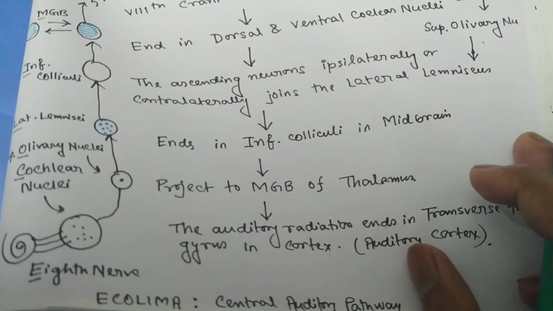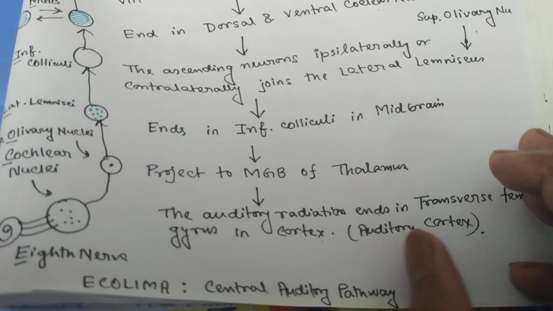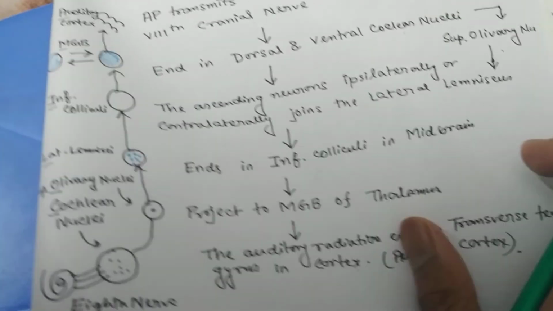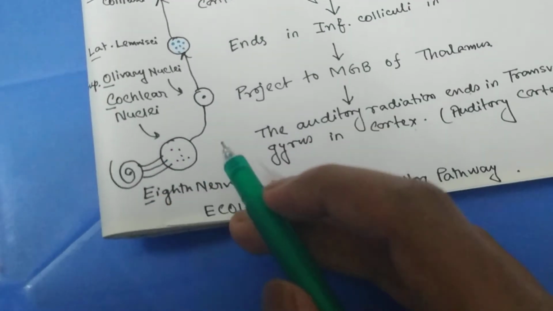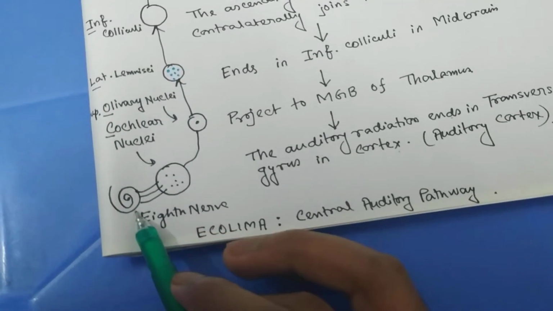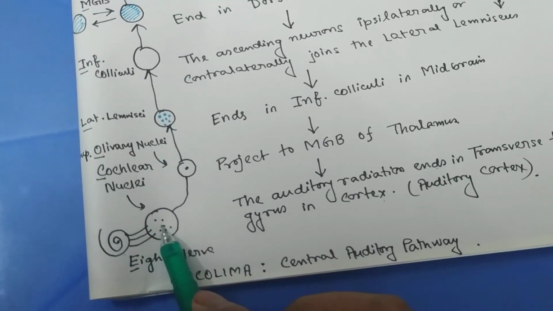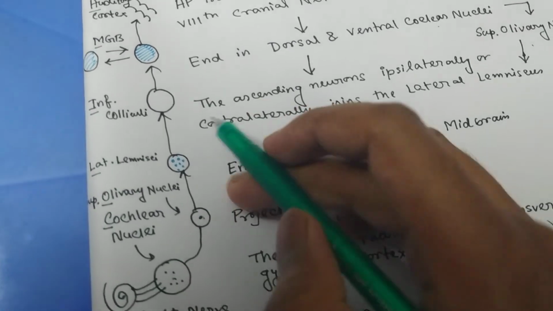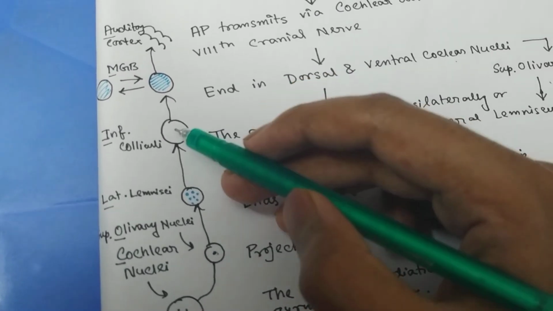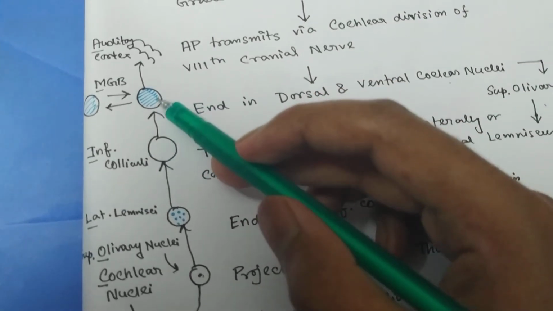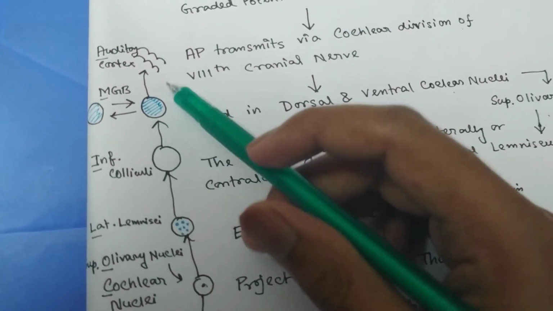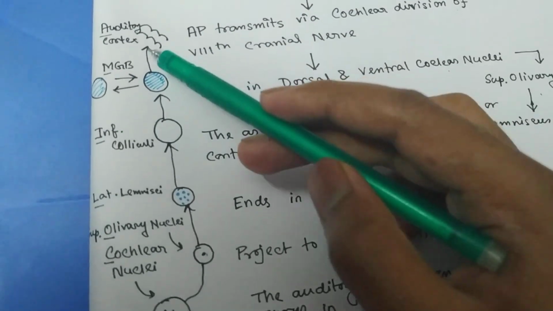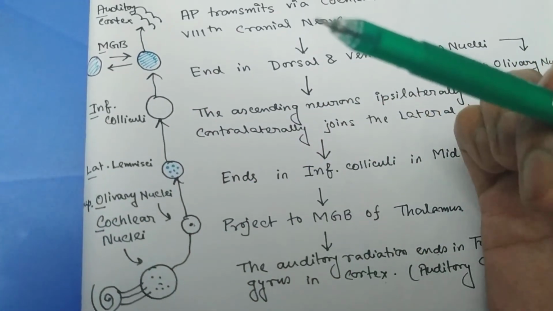And there is a mnemonic for the central auditory pathway, that is ECOLIMA. Suppose this is the 8th nerve, E for 8th nerve, C for cochlear nuclei, O for olivary nuclei, L for lateral lemniscus, I for inferior colliculi, M for medial geniculate body, and A for auditory cortex. So this is the central auditory pathway.